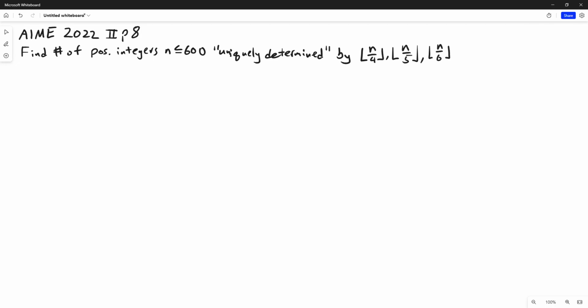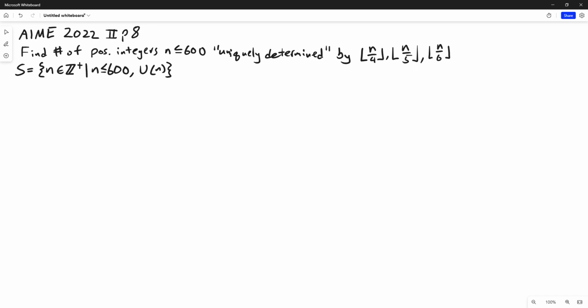So first I want to restate this problem just to make sure that I'm understanding it correctly. Let there be a set S of positive integers n, such that n is less than or equal to 600 and some property u of n holds. And this is going to be the property that n is uniquely determined by those three floor values.